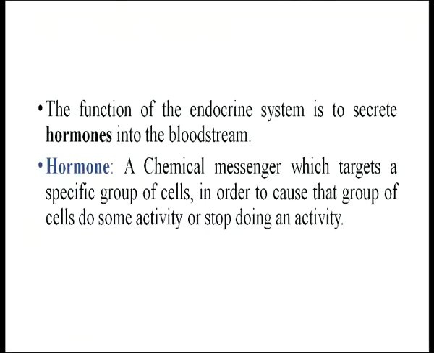A hormone is a chemical messenger which targets a specific group of cells in order to cause that group of cells to do some activities or to stop those activities by its mechanism of action. Then what is the nature and function of hormones? Hormones are secreted from their source directly into the blood, and blood carries these hormones to the target cell which responds to them, and hormones regulate physiological processes as well.